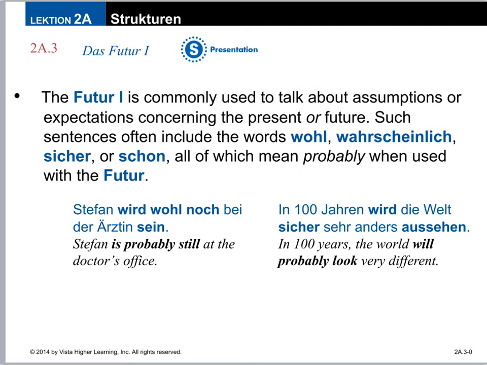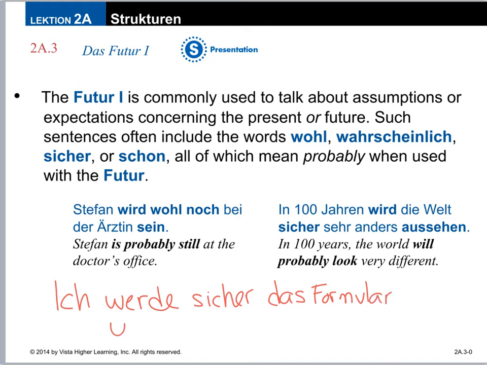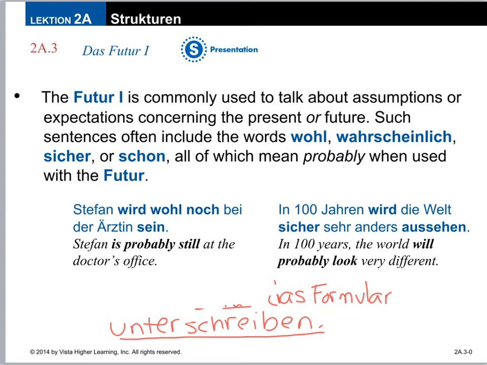So looking at maybe some of our vocab words, if I said ich werde sicher das Formular unterschreiben, I'm saying I will sicher, I will probably, and here's my verb at the end, to sign. I will probably sign the form. So let's see, if I erase that, we'll look at another example.